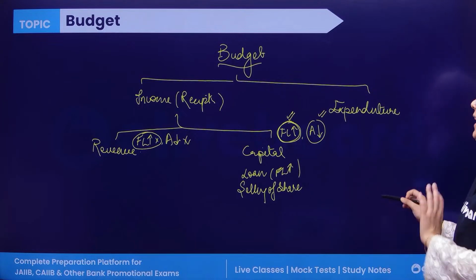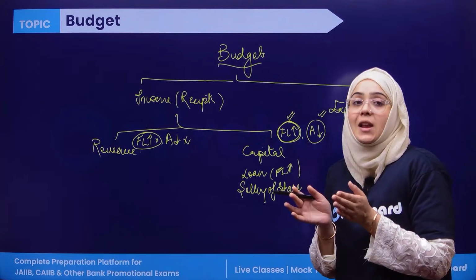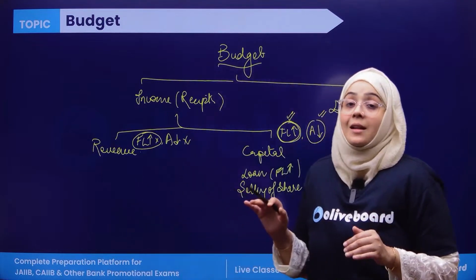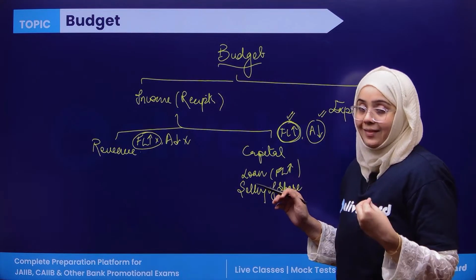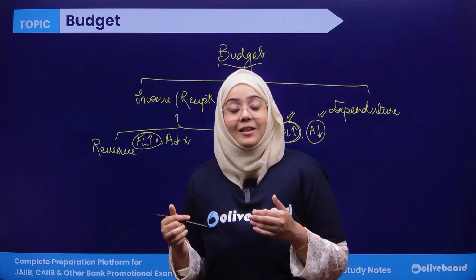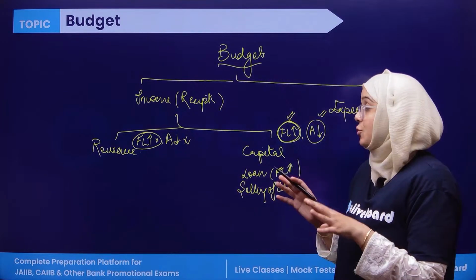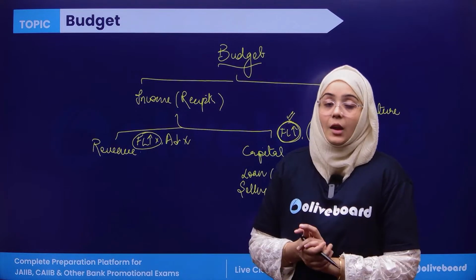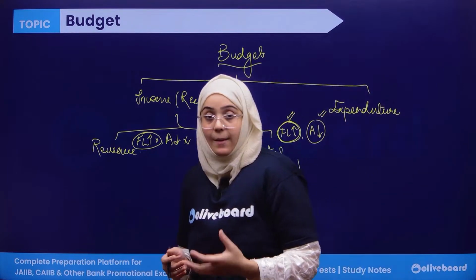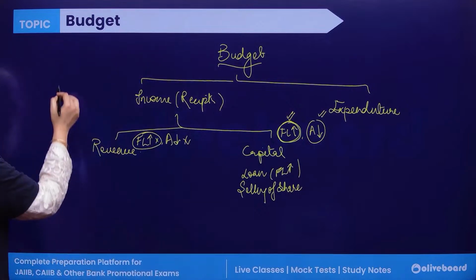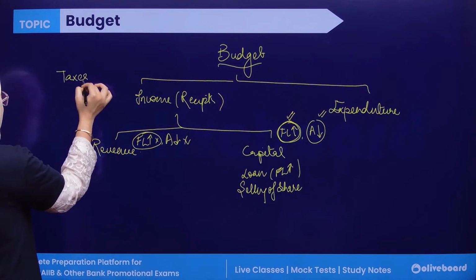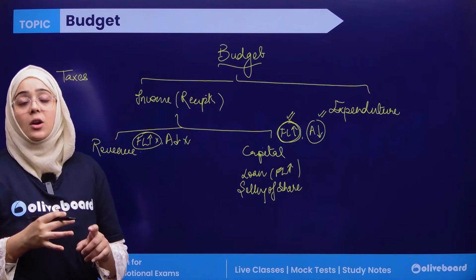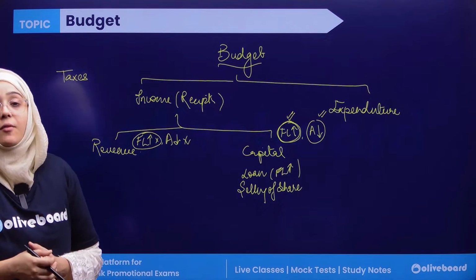A very simple thing: capital income increases the financial liability. Revenue income doesn't increase the financial liability of the government. Same if we talk about the asset: if the asset is decreased, then it is capital income, and if the asset is not decreased, then it is termed revenue income. Clear? An example of revenue income is taxes. If we talk about any type of taxes, taxes neither increase the financial burden nor decrease any asset. That's why it is a revenue income.